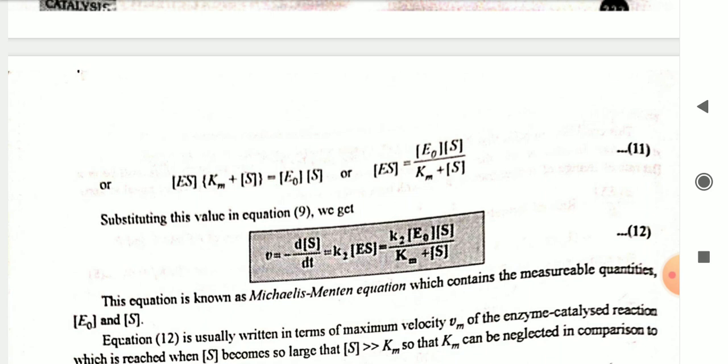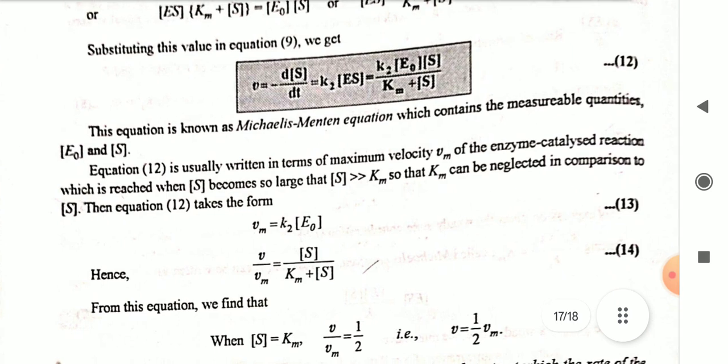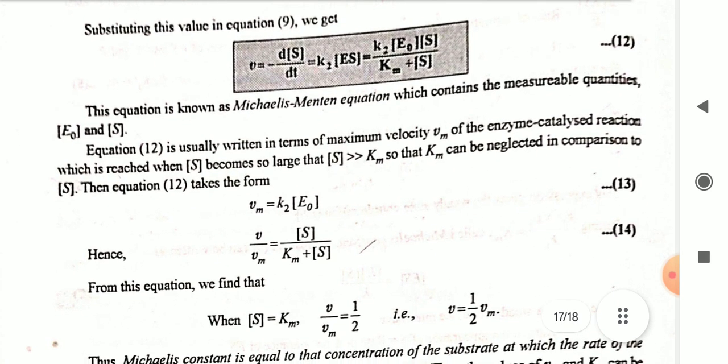This equation is known as the Michaelis-Menten equation, which contains the measurable quantities E naught and S. Equation 12 is usually written in terms of the maximum velocity Vm of the enzyme catalyzed reaction, which is reached when S becomes so large that S is greater than Km, so that Km can be neglected in comparison to S. Equation 12 takes the form Vm is equal to K2 E naught, regarding equation 13. V by Vm is equal to S by Km plus S, regarding equation 14.